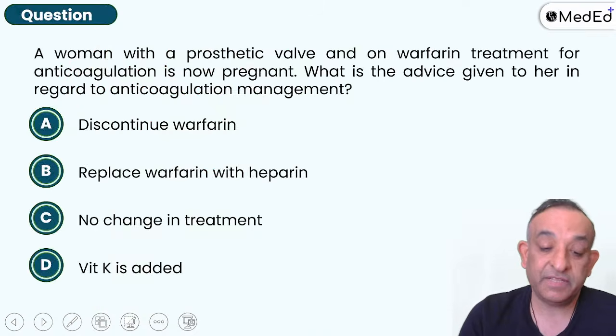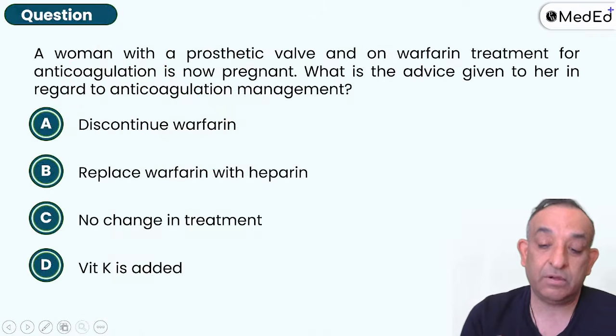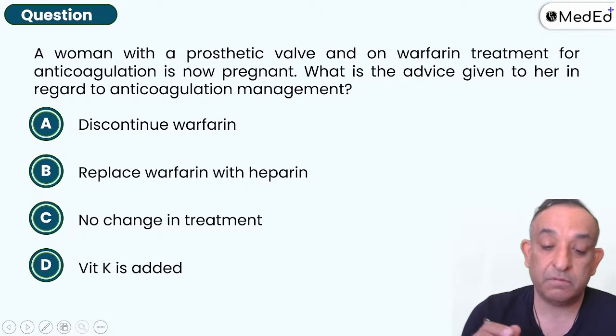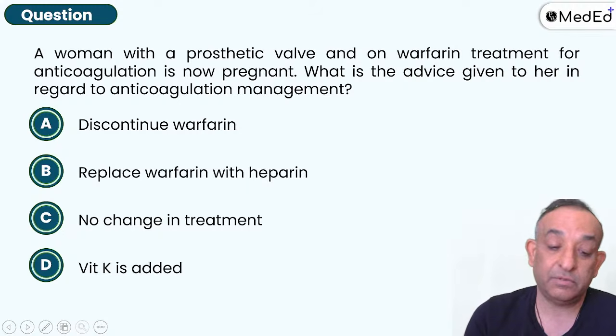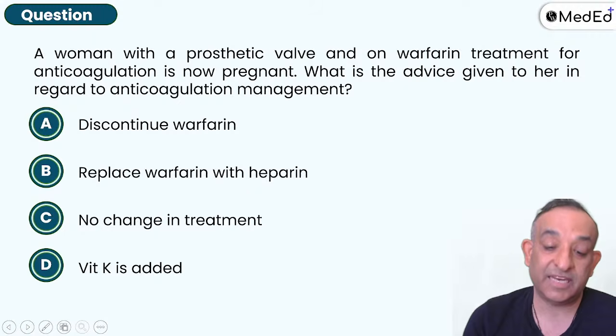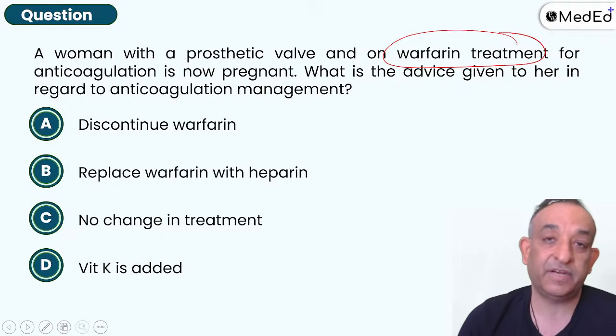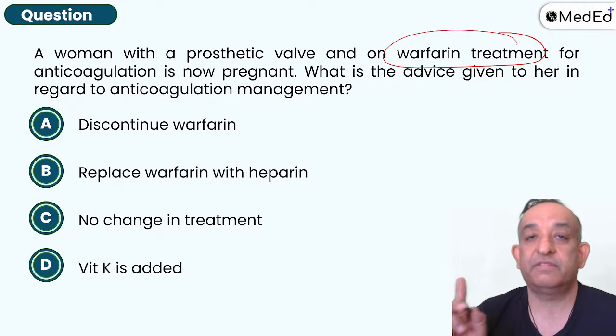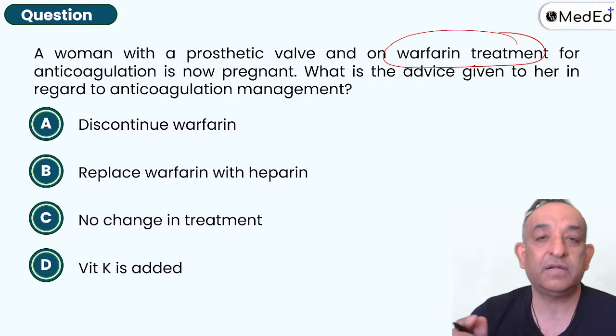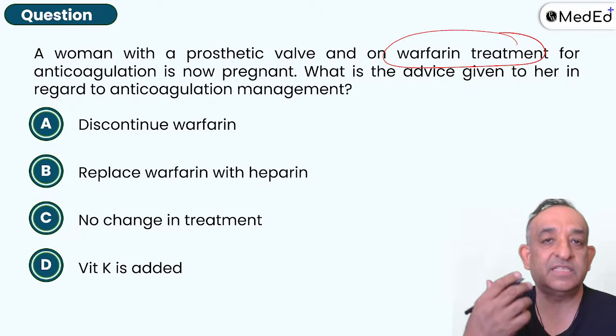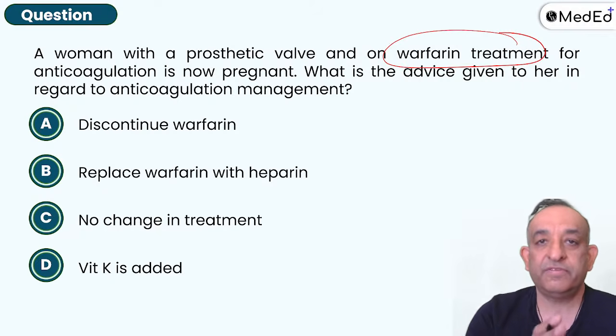So, a woman with a prosthetic valve and on warfarin treatment for anticoagulation is now pregnant. What is the advice given to her in regard to anticoagulation management? She is pregnant with a prosthetic valve and she's on warfarin. Now, warfarin cannot be given in the first trimester. It is a teratogenic drug. Stippled epiphysis, nasal hypoplasia, all of this can happen. So, warfarin not given.